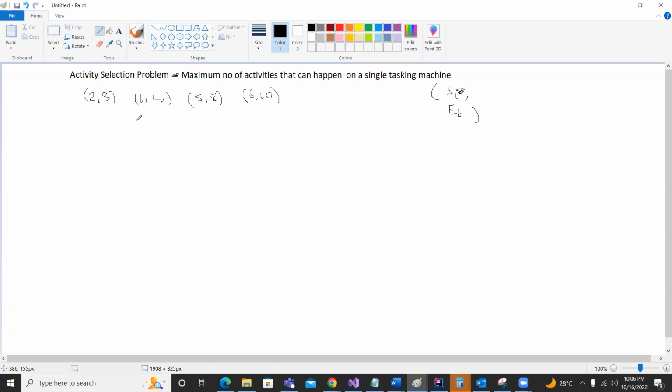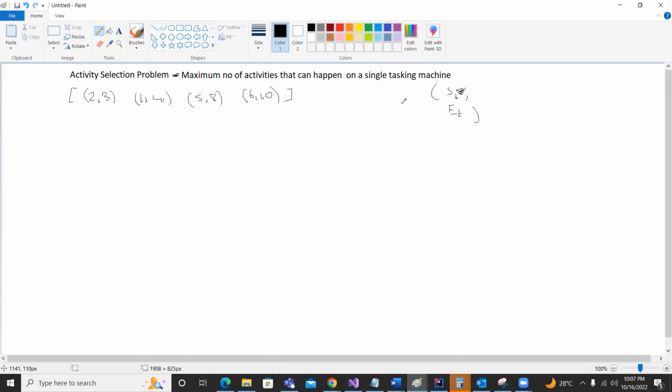That's perfectly fine. But suppose one machine is performing this list of activities, and the nature of the machine is that it can perform these activities but one at a time. That means it's a single tasking machine.